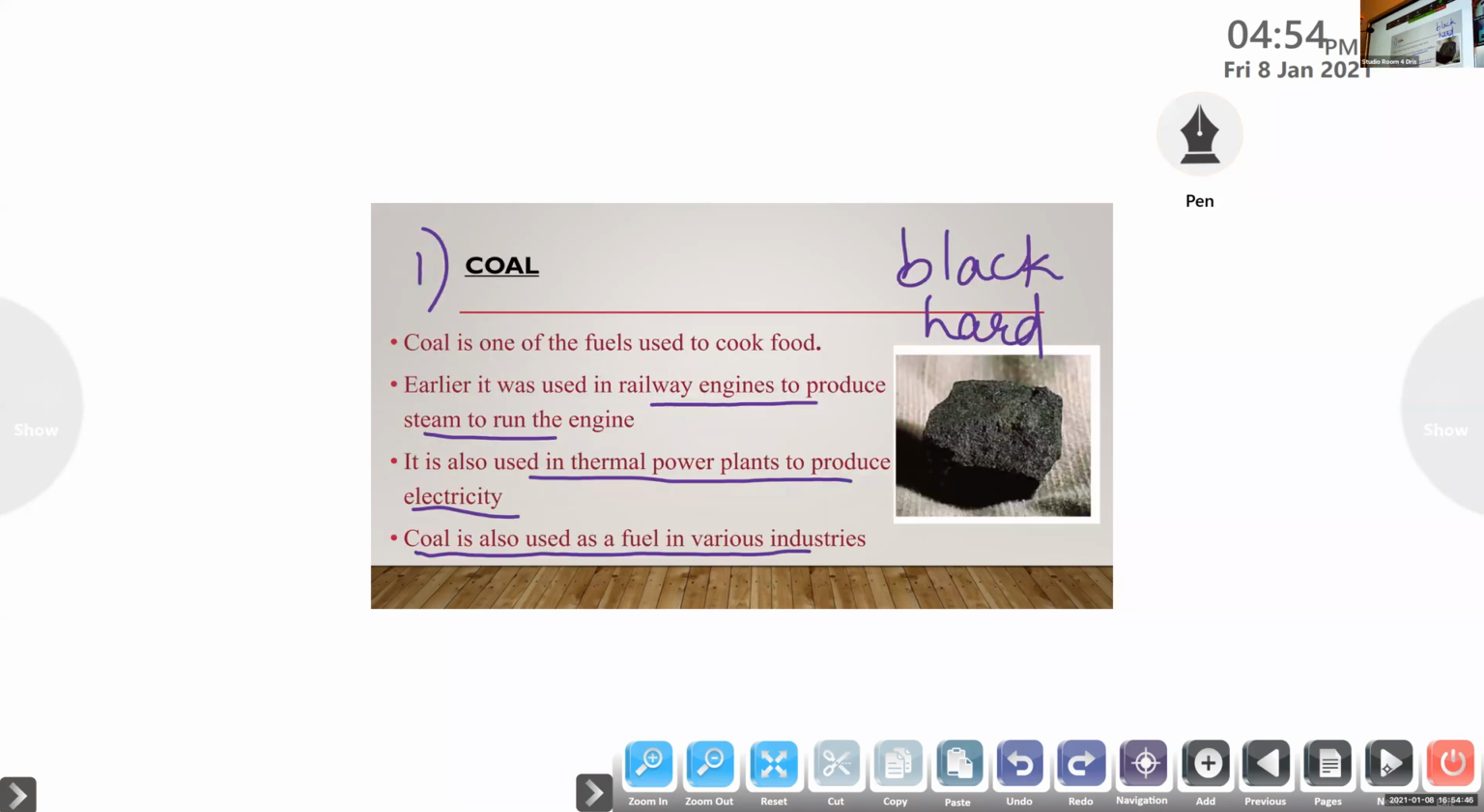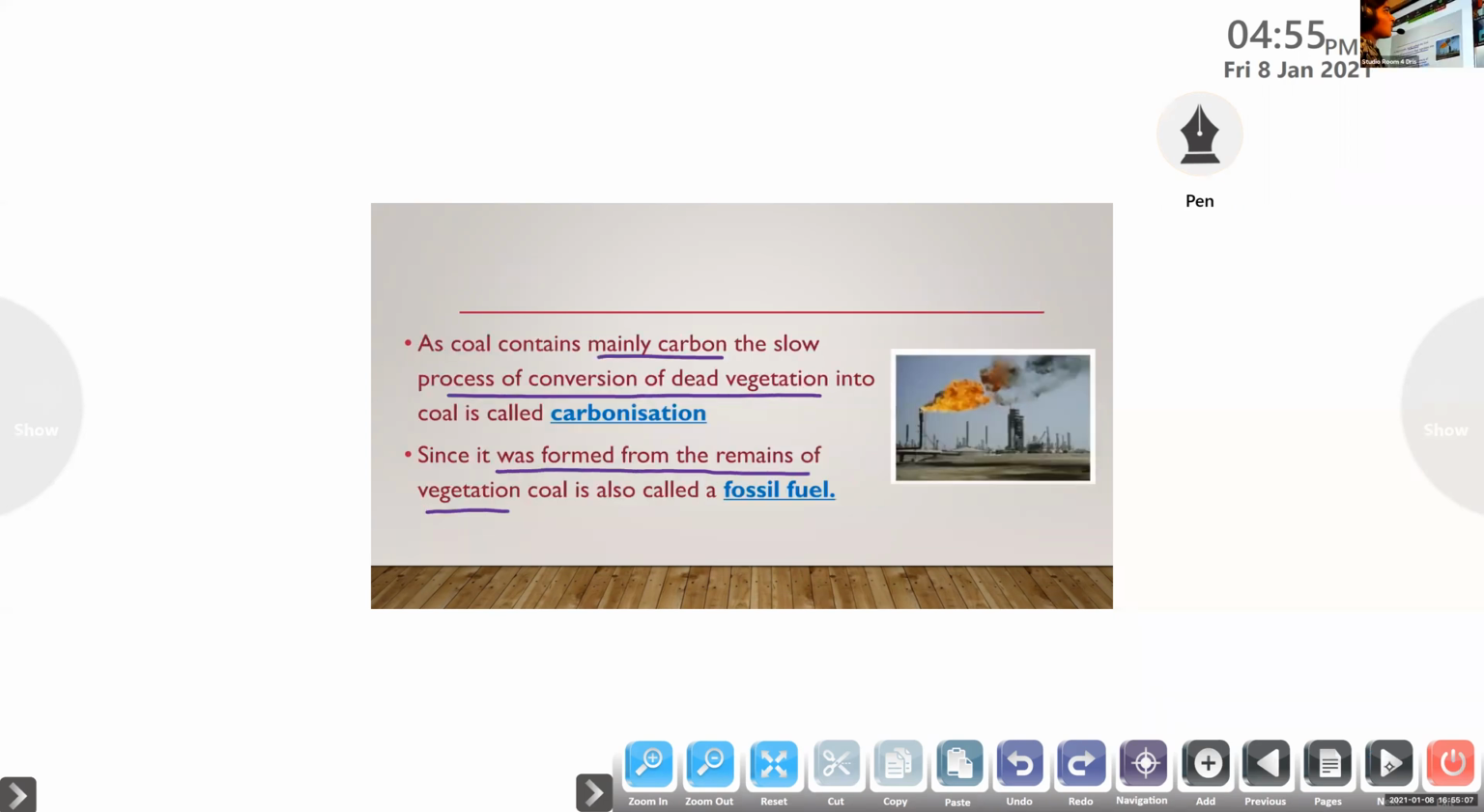And the first one, coal. It is one of the fuels used to cook food. In earlier times, it was used in railway engines to produce steam to run the engine. It is also used in thermal power plants to produce electricity. Then it is used as fuel in various industries. The story of coal: coal contains mainly carbon. That's why the conversion of dead vegetation to coal is known as carbonization. It is formed from the dead remains of living organisms or vegetation, so it is known as fossil fuel.